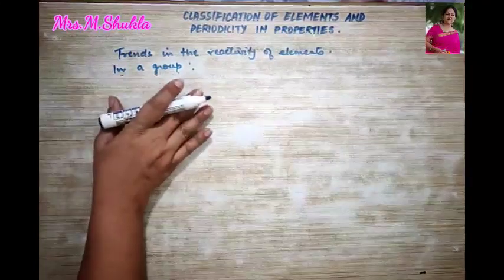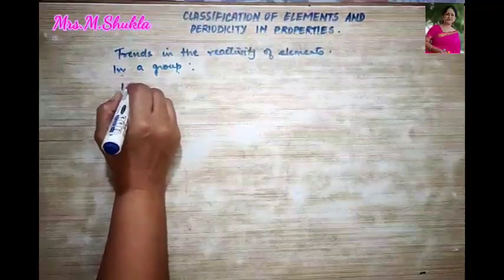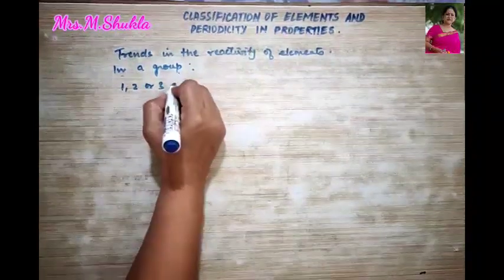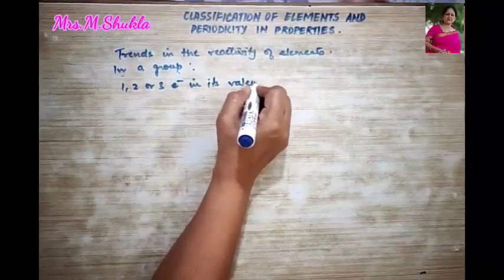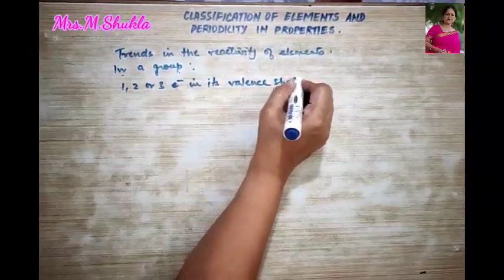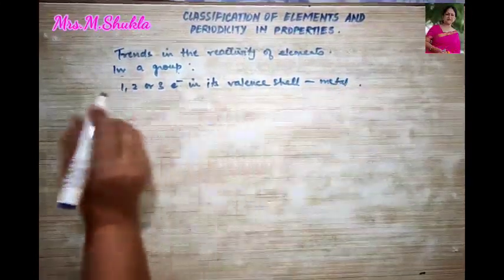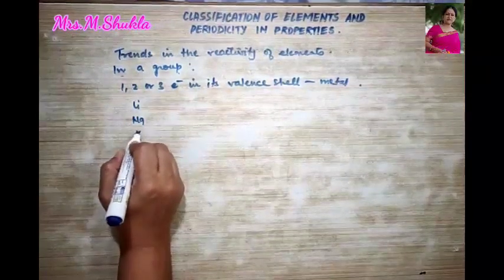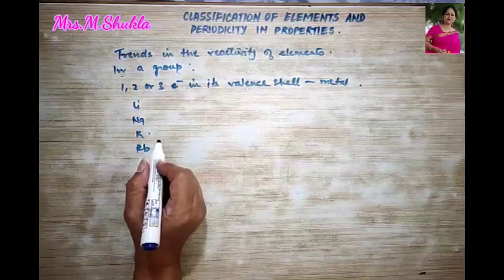Thus, an element is a metal if it contains how many electrons in its valence shell? 1, 2 or 3 electrons in its valence shell, then it is a metal, right? So, for example, if we talk about lithium, sodium, potassium, rubidium, what are we talking about over here?